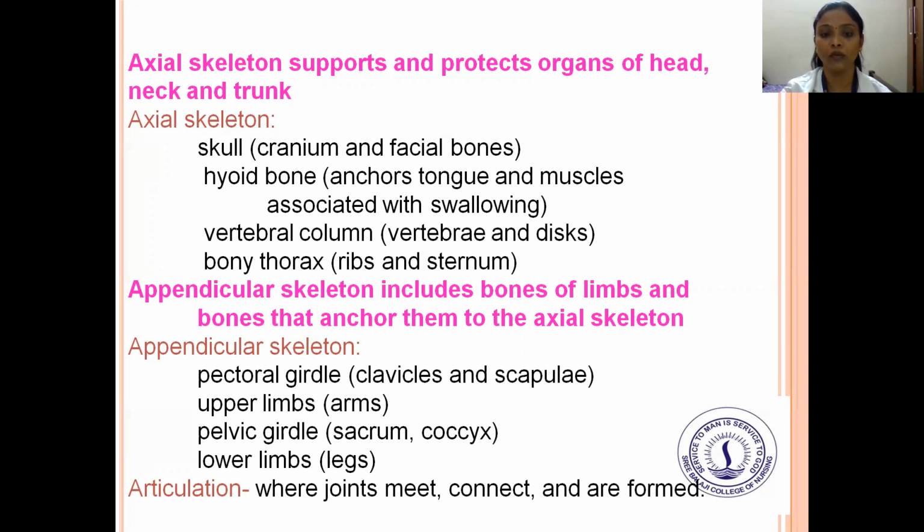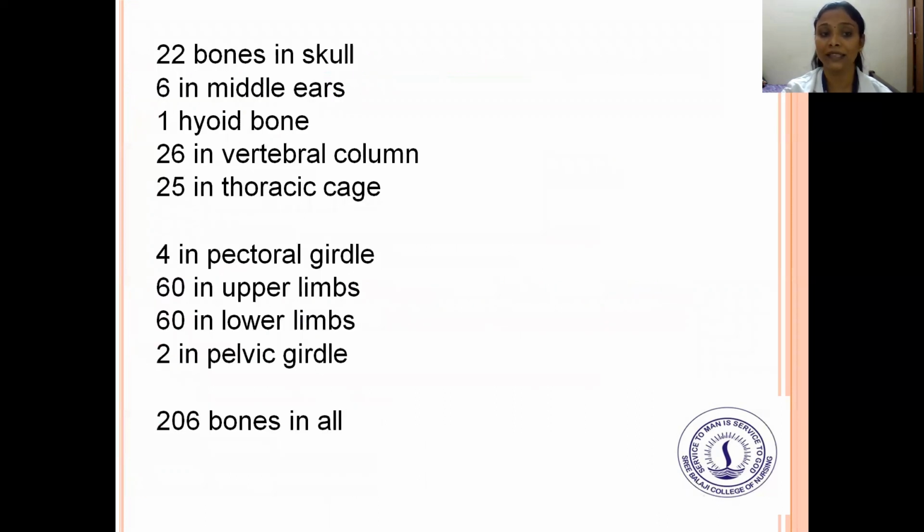The appendicular skeleton includes bones of the limbs and bones that anchor them to the axial skeleton. The appendicular skeleton includes the pectoral girdle, which includes clavicles and scapula; upper limbs, which include arms; pelvic girdle, which includes sacrum and coccyx; and lower limbs, which include legs. Articulation is where joints meet, connect, and are formed.